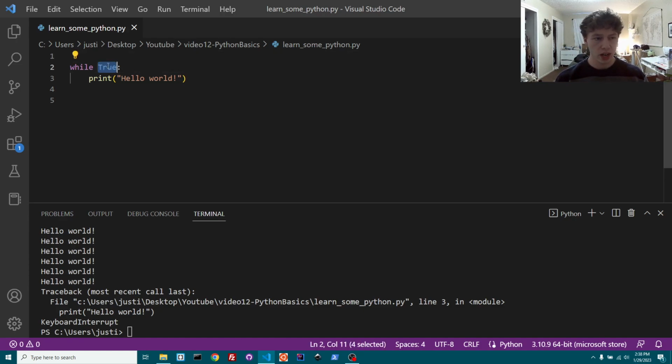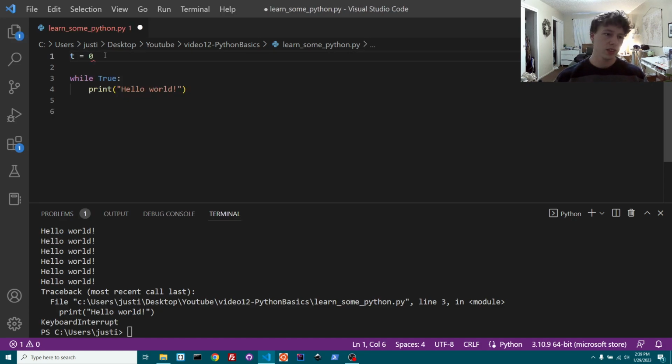So what a lot of times people use this for is they'll say, like, while t equals, let's say, 0, and then they'll say while t is less than 10, t plus equals 1. You can say plus equals.